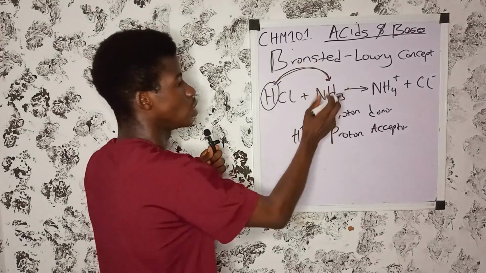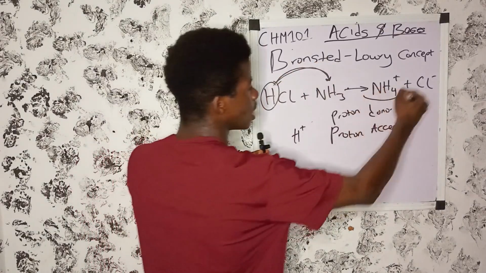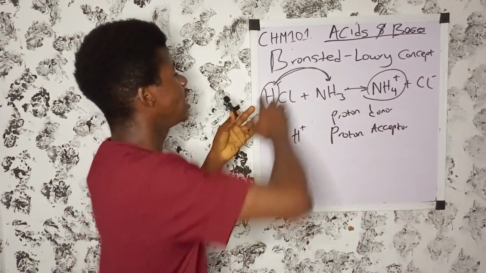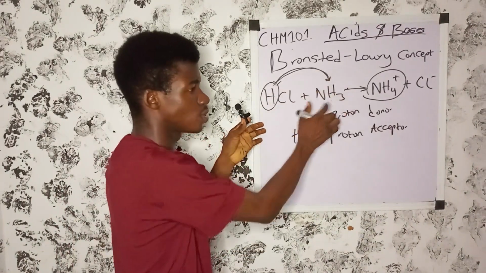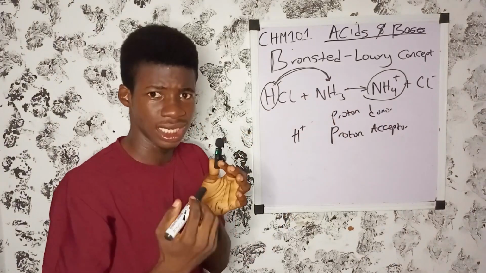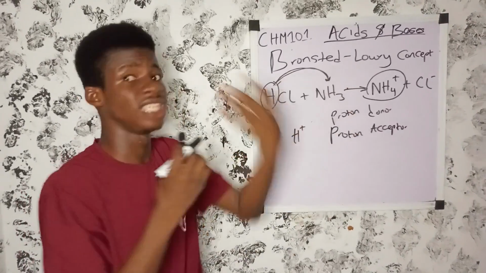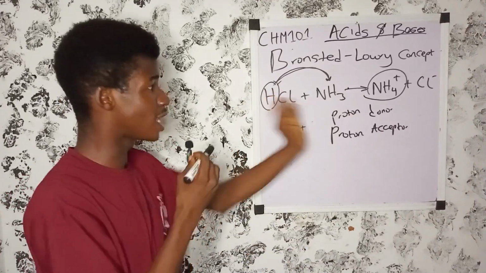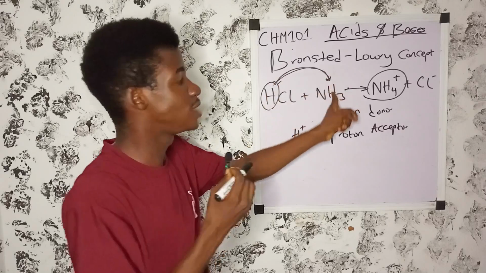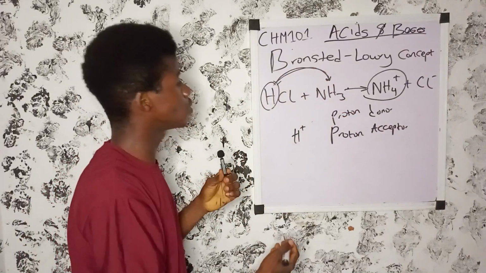Now, if you look at this, you find out that hydrochloric acid donated hydrogen ion to ammonia. It donates proton to ammonia, and in the process, this substance is an acid, because Bronsted and Lowry said an acid donates proton.